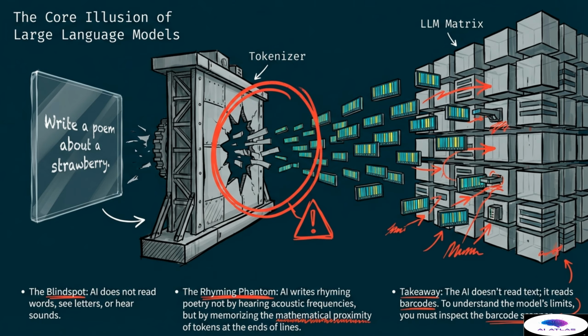The takeaway here is that the artificial intelligence reads barcodes rather than text. To truly understand the limits of any model, you must inspect the barcode scanner itself, which is the tokenizer. The model is effectively blind to the individual characters until they are processed into these mathematical units. This realization changes how we perceive the output of a language model entirely.